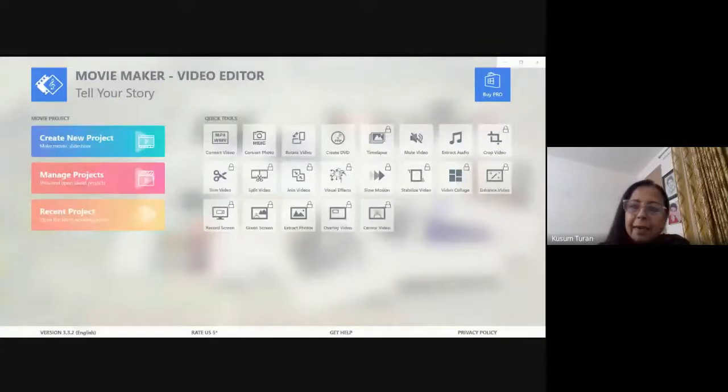I'll stop presenting. Can you share your screen once again? Let me help you out with the options. It is also free, teachers, and this comes with a slightly different layout and interface. It is free, but with lesser options than Windows Movie Maker. So which option were you looking for, if I can help you out?